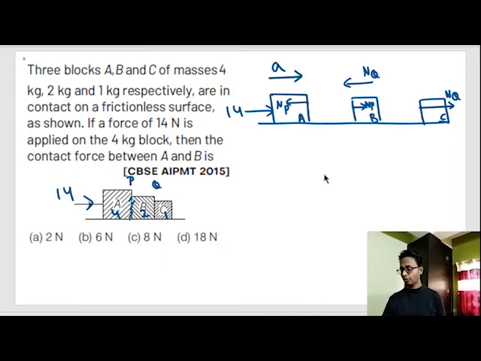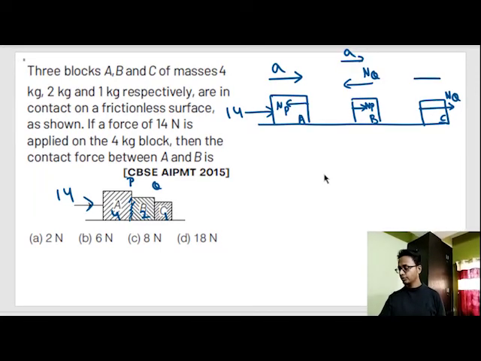By common observation, this will also be moving with acceleration A, and this will also be moving with acceleration A. Now the third step is to determine the direction of positive and negative. So right side is positive, left side is negative. And the fourth step is to write down the equations. So from body A, 14 minus NP is equal to the mass of body A, 4 kg, into acceleration A.